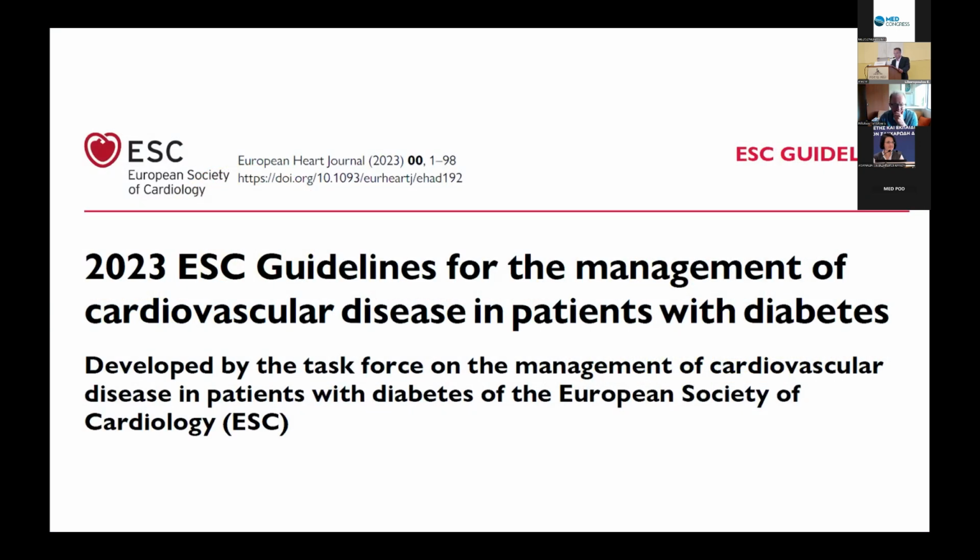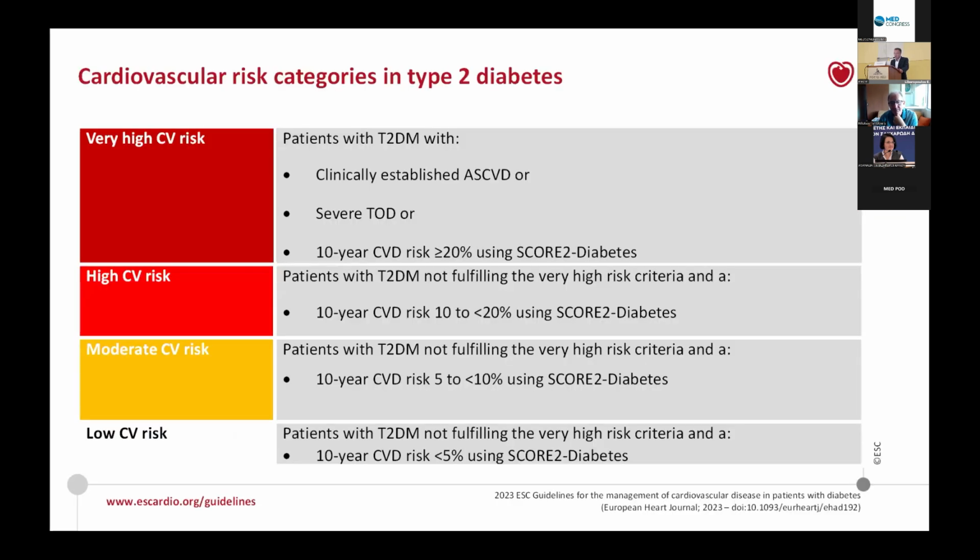We now have the 2023 ESC guidelines for the management of cardiovascular disease in patients with diabetes. And we now have 4 categories of cardiovascular risk. We have to put every patient in one of these 4 categories in order to decide which is the most appropriate LDL cholesterol target. So we have a very high risk category.